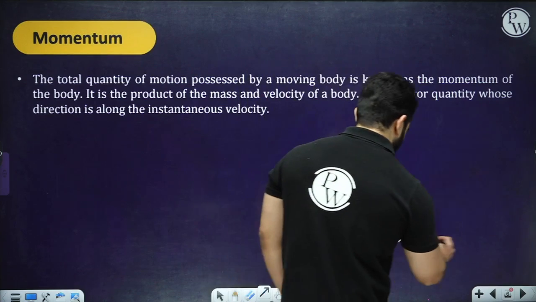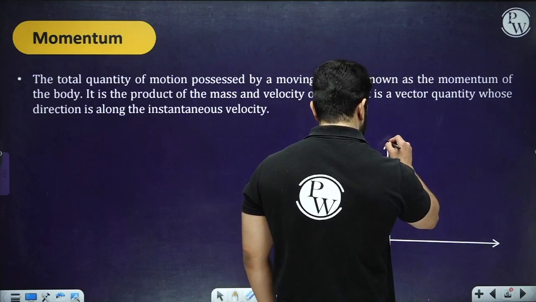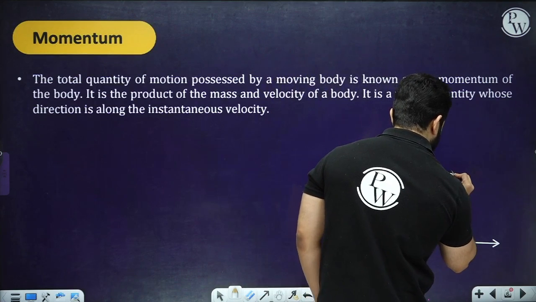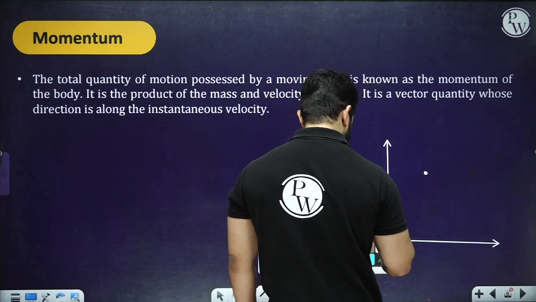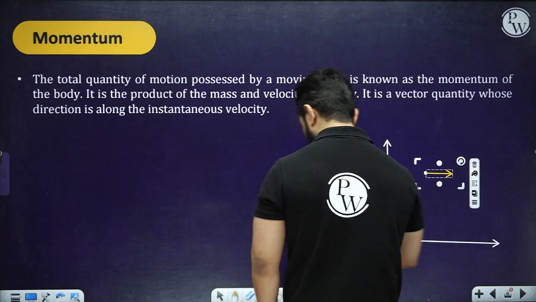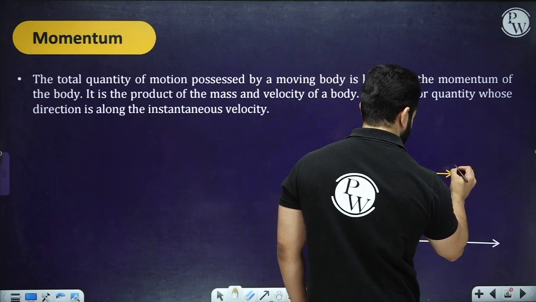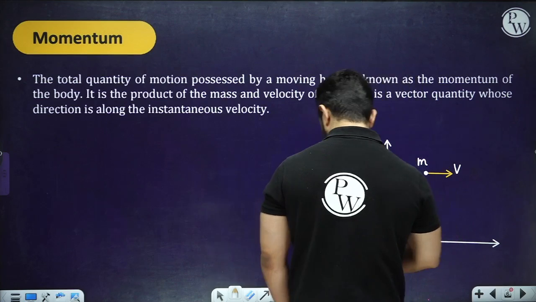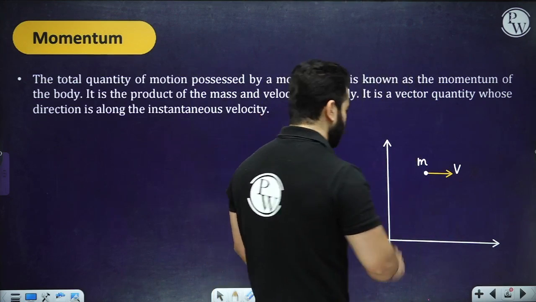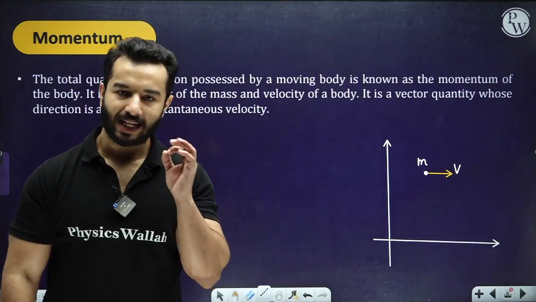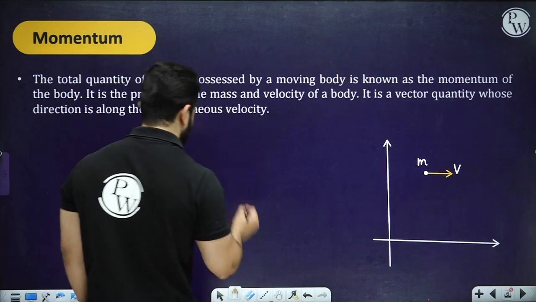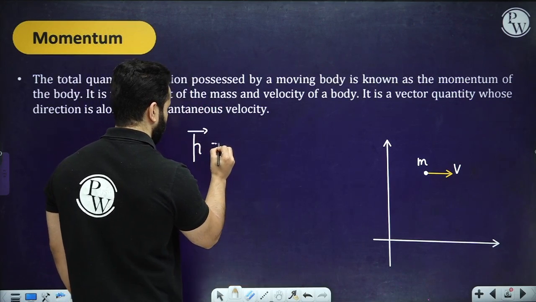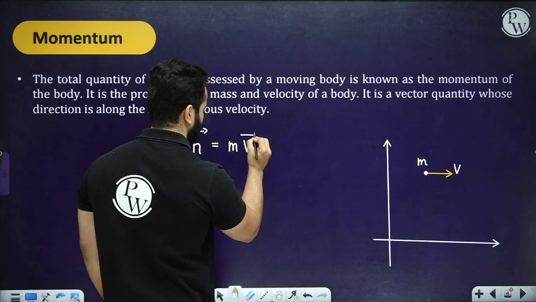So let's suppose we have a body and I am drawing it on a Cartesian plane. I've got a body somewhere over here and it has velocity v in this direction, and it has mass m. Right? So now, let's say we have to write momentum. We are going to write momentum equals mass times velocity.